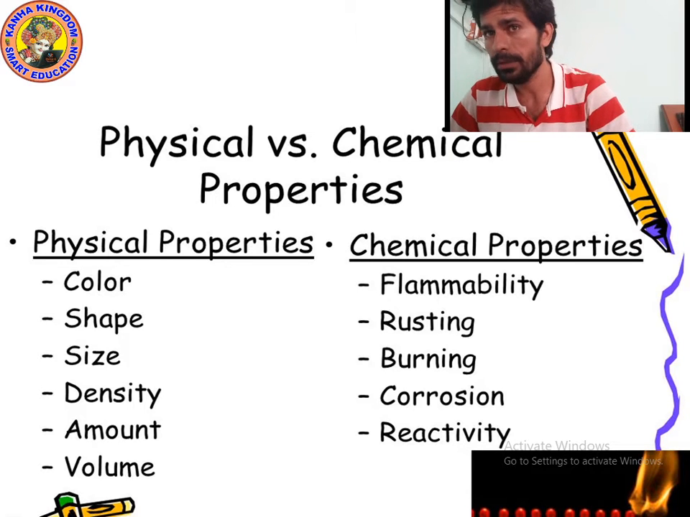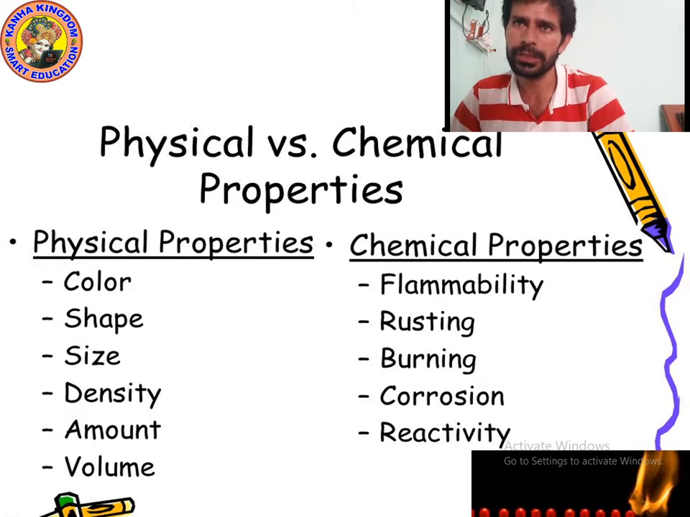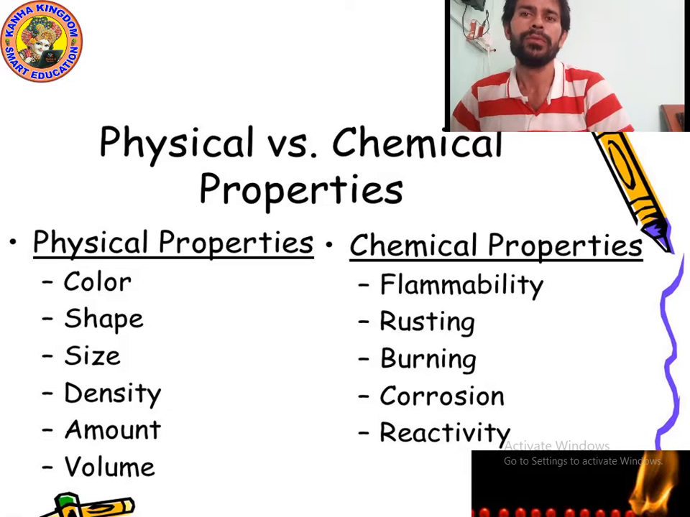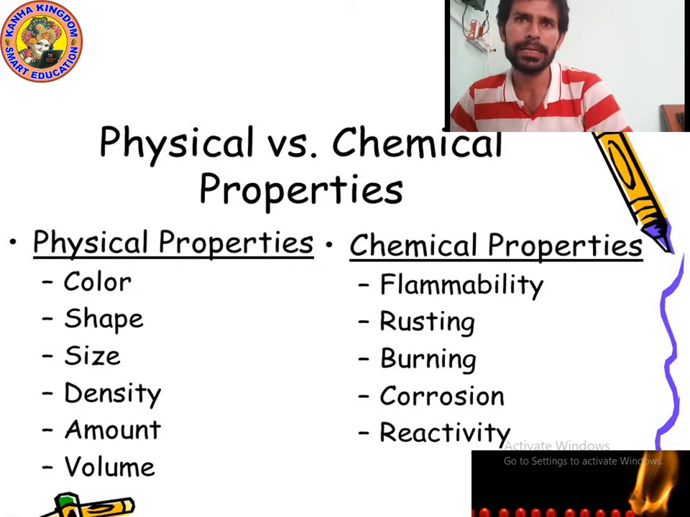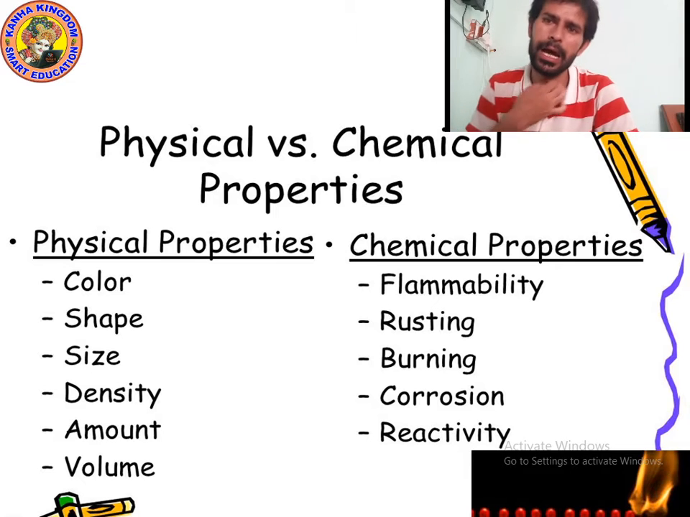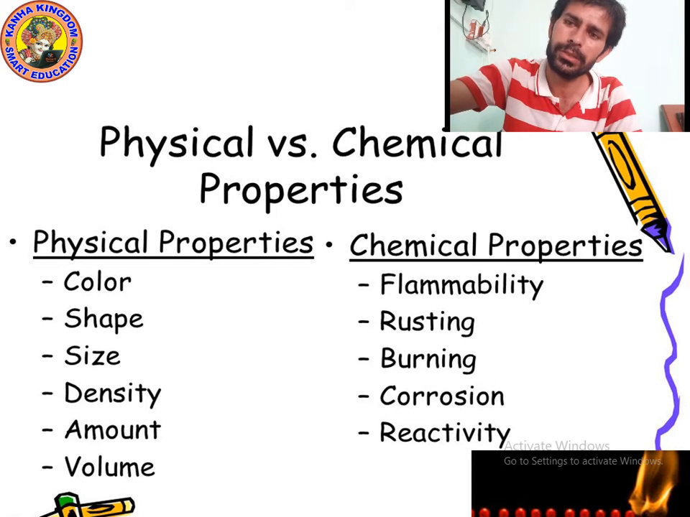I hope you understood which are physical properties and which are chemical properties. As you can see on the screen, physical properties: color, shape, size, density, amount, volume. And chemical properties: flammability, rusting, burning, corrosion, reactivity. Now let's move on to the next point.